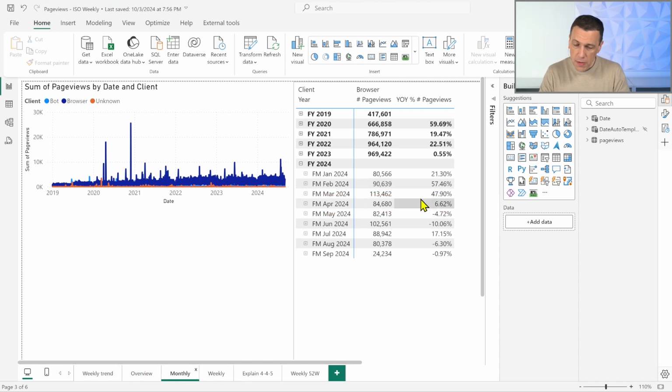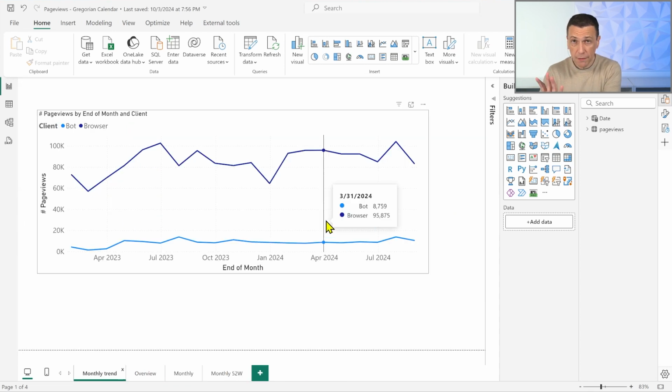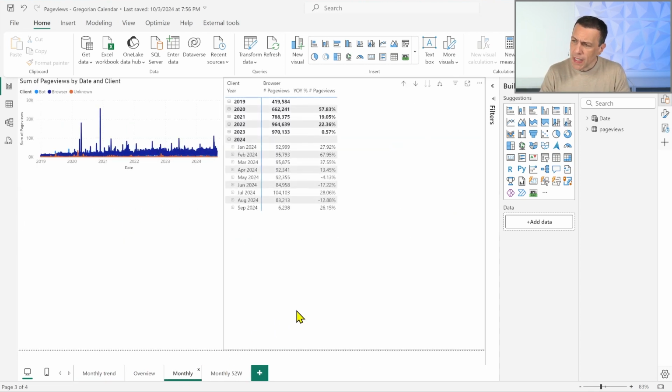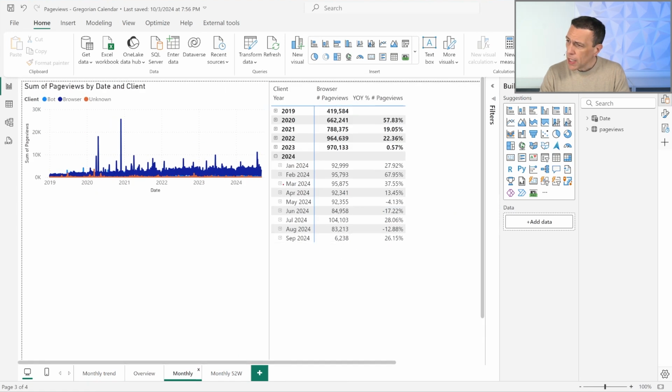If I use the month, so if I go back to the previous report where I have this calculation based on month, we can see that the value for April, here we go, is plus 13%. So from plus 6% to plus 13%, big difference, right? So the increase is doubled if we consider the month. Well, actually, we are considering different months, but again, we are considering also a different number of weekends in the comparison. And so this could be the reason, maybe, that in April 2024 we have more working days than April 2023, for example. And so this is the kind of problem we want to face and want to resolve.